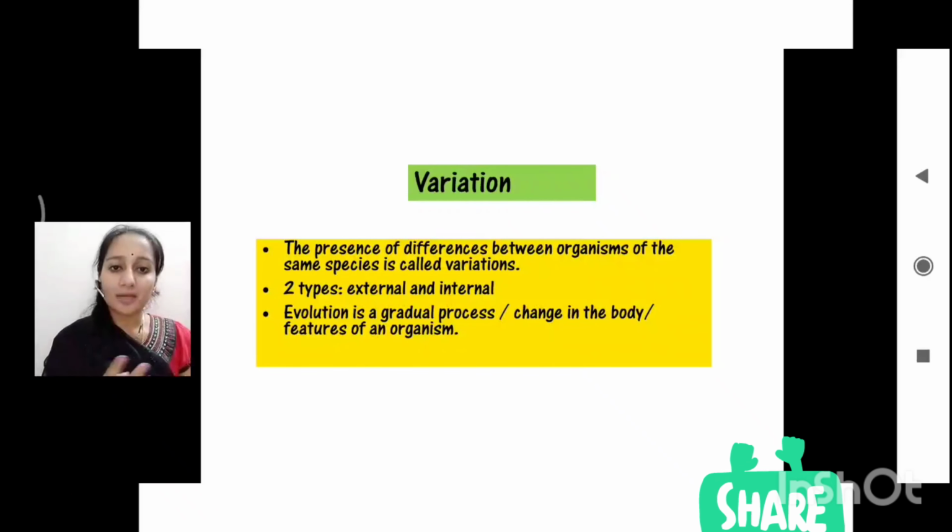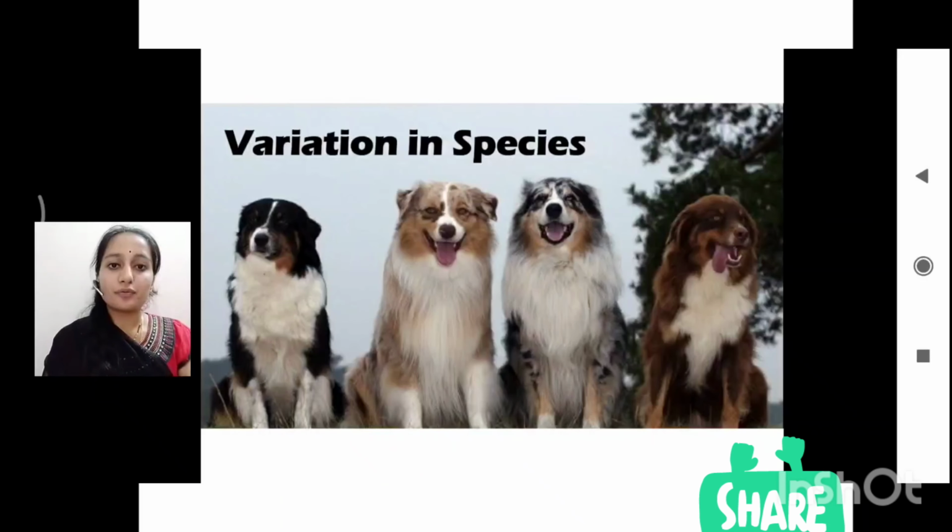We have two types of variations. The differences shown by the organism may be external or internal, so based on this we have external variations and internal variations. Now all these variations lead to evolution. Evolution is a gradual process, the change in the body or the features of an organism. We can see some animals here.